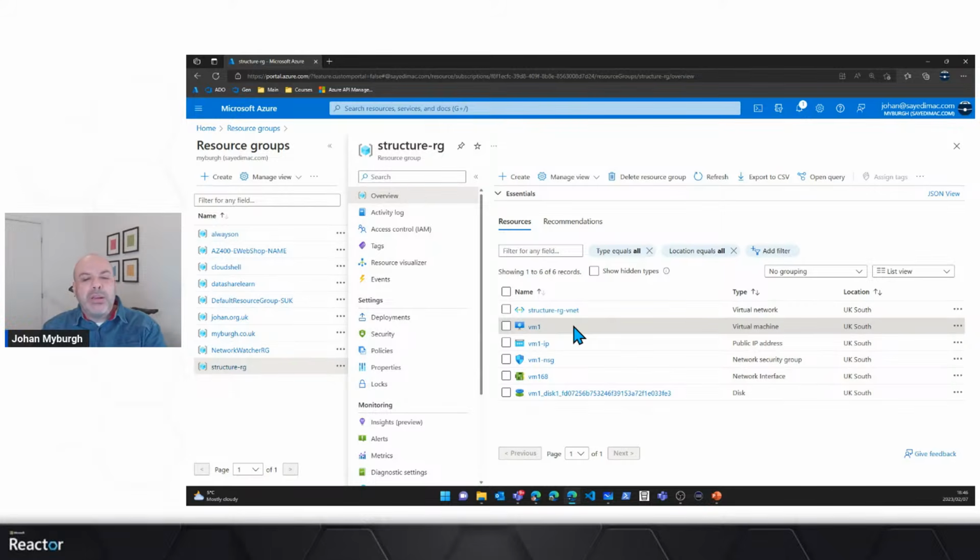So there's some dependencies here. I cannot create the virtual machine if I don't have the disk. I cannot create the virtual machine if I don't have the network interface card. I cannot create the network interface card if I don't have the virtual network, right?